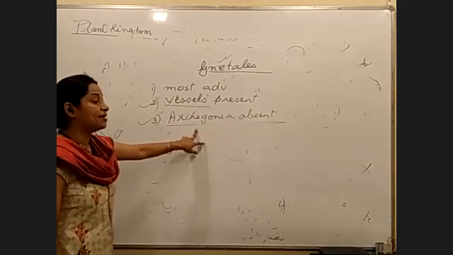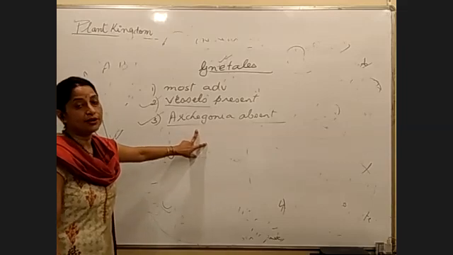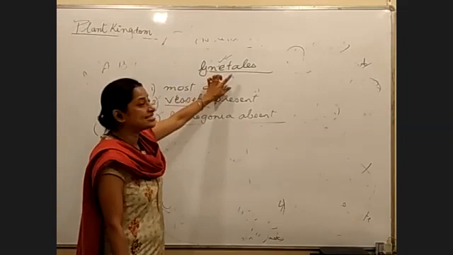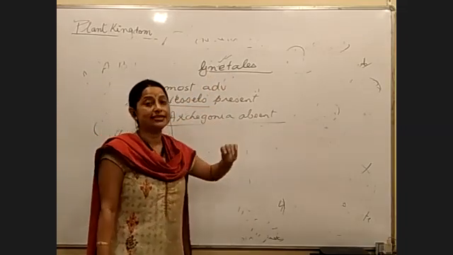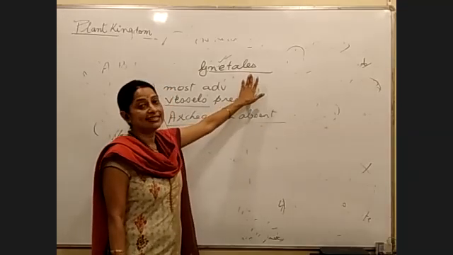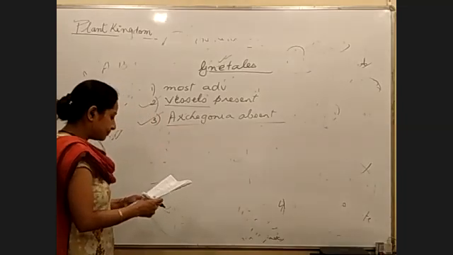In normal gymnosperms, archegonia are present, but only in this class archegonia are absent. So the question is: archegonia is absent in which? Gnetales is one class of gymnosperm, right?